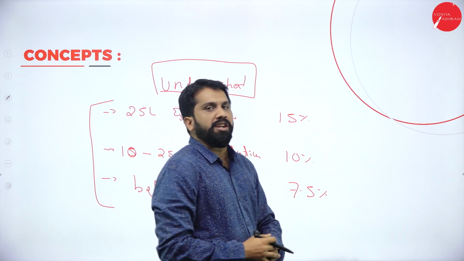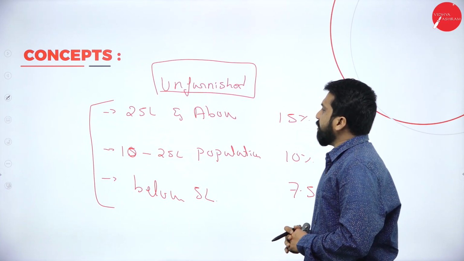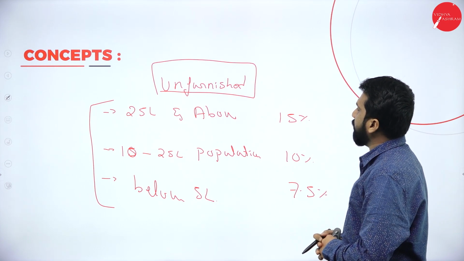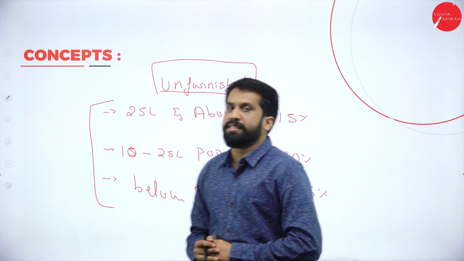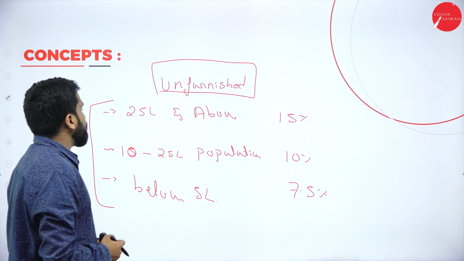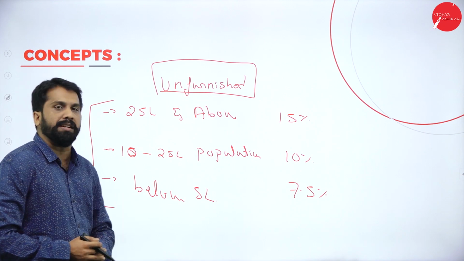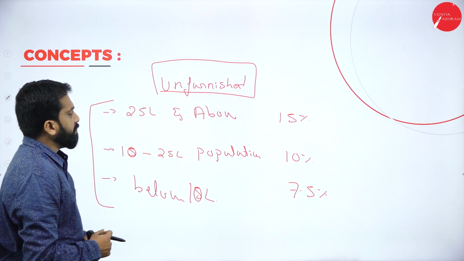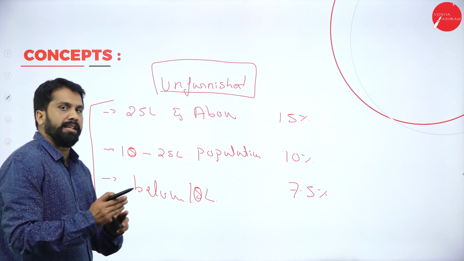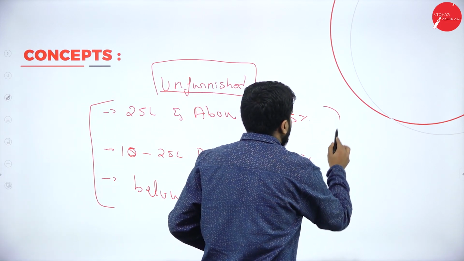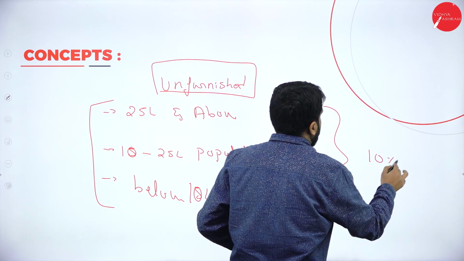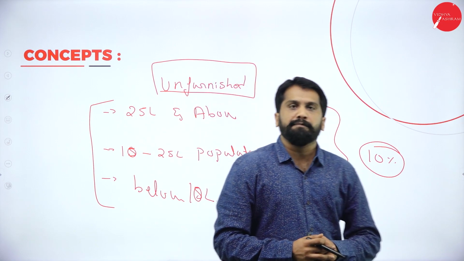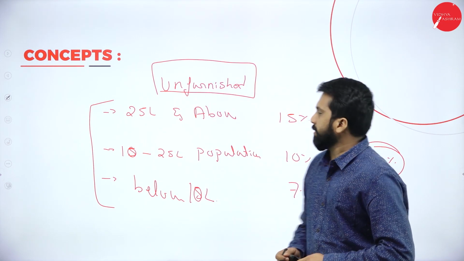If an unfurnished house is given to the employee, the calculation will be like this. If that particular area or city population is about 25 lakh, we should calculate 15% of his salary. Next, if it is 10 lakh to 25 lakh population, it will be 10%. If it is below 10 lakh population, it will be 7.5%. Now, again, I'll come back. Along with that, if any furniture is provided, 10% of the cost of that particular furniture. It may be furniture or anything like a fridge, TV, anything provided.